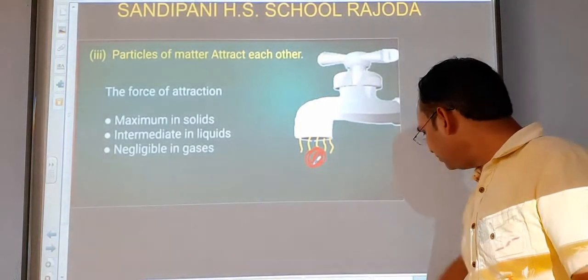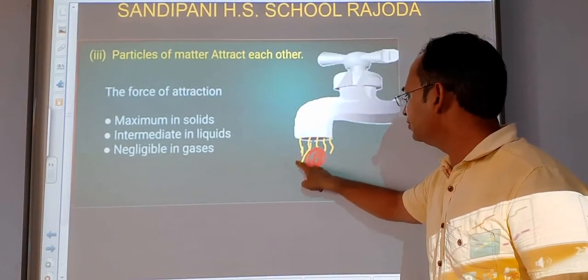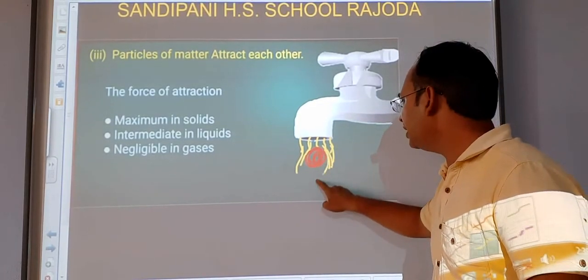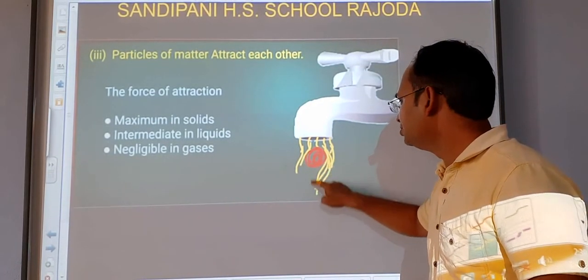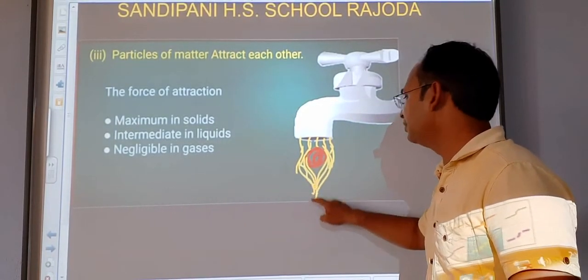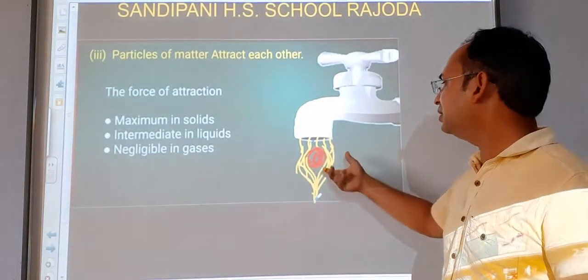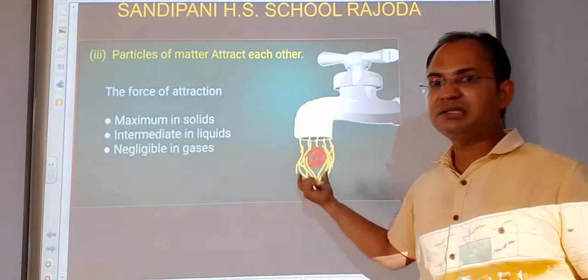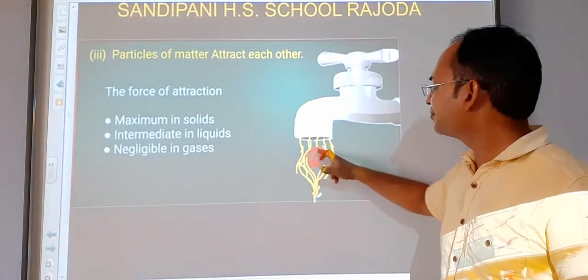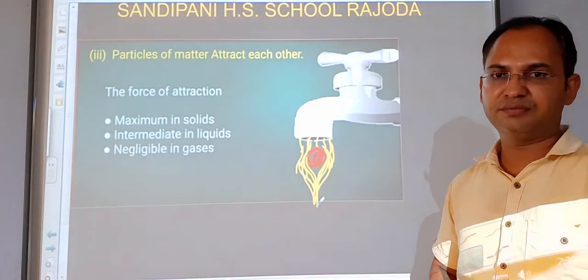Now the water will start moving in this manner from the surface of our finger, and it will again join each other. Each stream will join and again they become one. You can do it at your home. So this proves that the particles attract each other. It is a very simple experiment and proves that the particles of water attract each other.